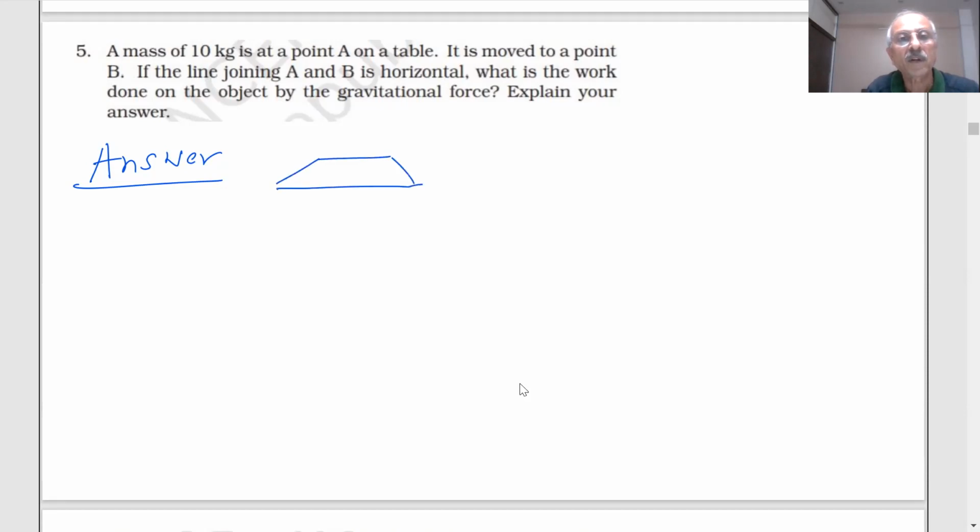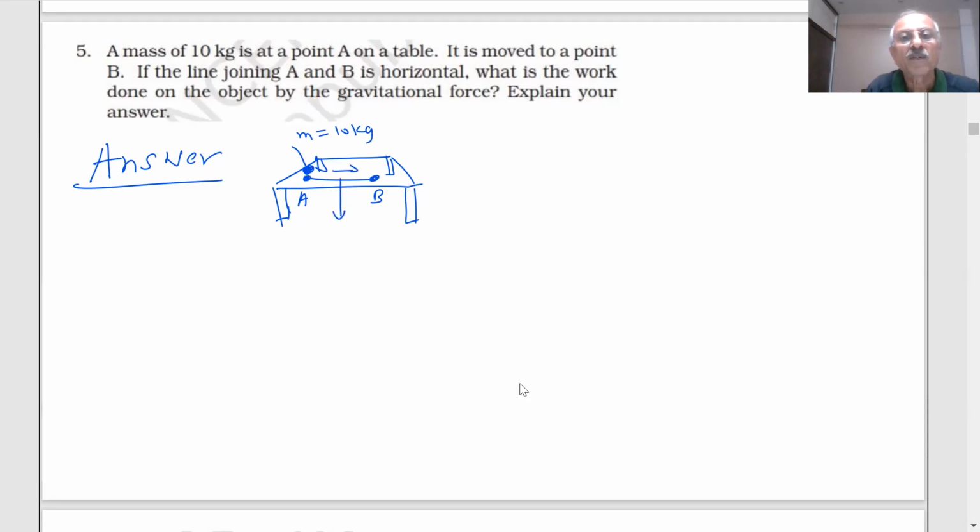You are saying, okay, consider this to be a table, students. There is a mass of 10 kg moving on a table from A to B. Mass is 10 kg, students. The object is moving in this direction.